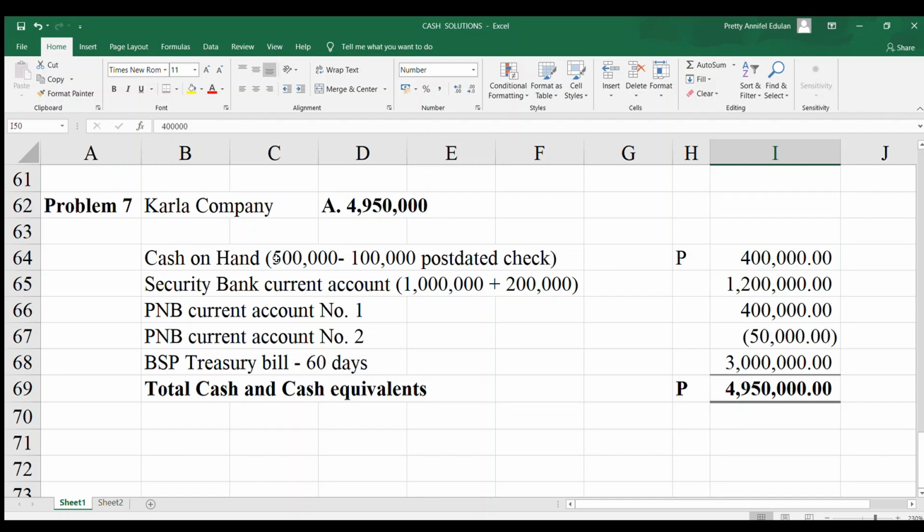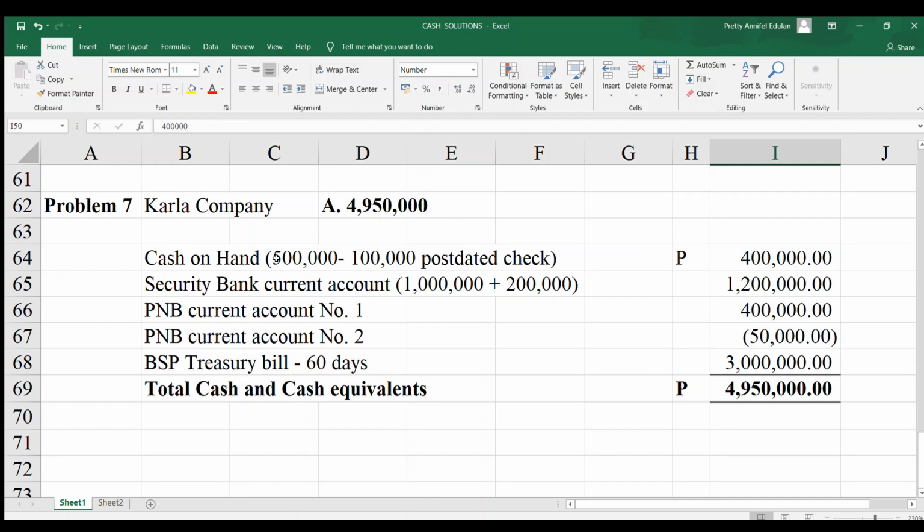The supplier we issued the check to can only encash it on January 15. But by December 31, we recorded it as if it were encashed, so we deducted it from our Security Bank account, which in this case is wrong.